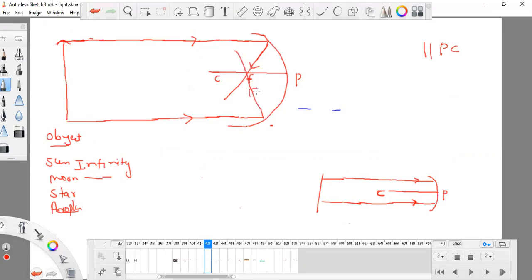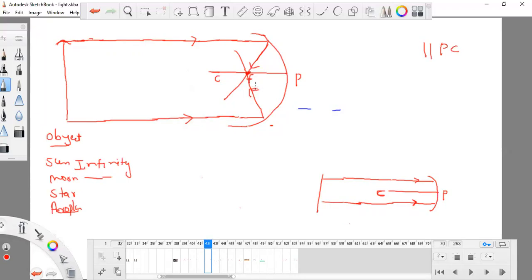When the light rays meet, remember, there is a formation of image. If there is no meeting of light rays, then there will be no image formation. I will tell you this in another example. You know what the F point is? However many light rays are coming parallel to the principal axis, definitely they will go through F.